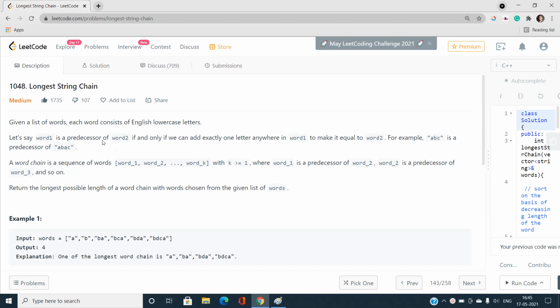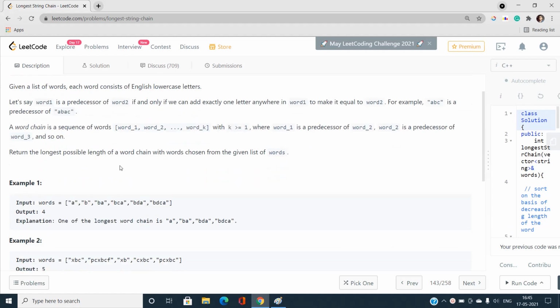That is, we must add exactly one letter in word 1, and when it becomes exactly equal to word 2, then we can say word 1 is a predecessor of word 2. For example, there is a string ABC. If I insert a character A after the B, it becomes ABAC, and if this ABAC is already present in my array of strings, then I can say ABC is the predecessor of ABAC. A word chain is this one: word 1 is a predecessor of word 2, and so on. We have to find the longest possible length of this word chain with words chosen from the given list of words.